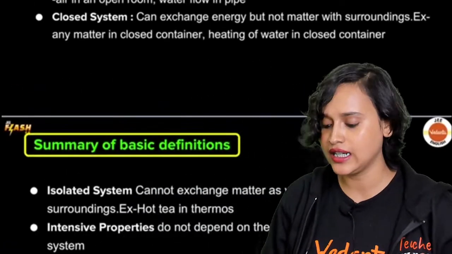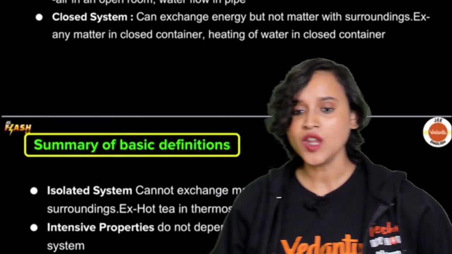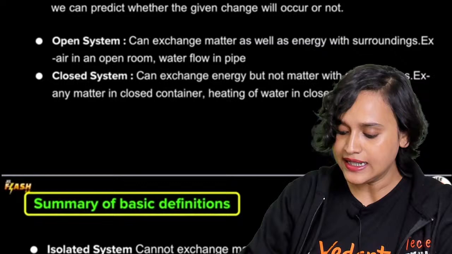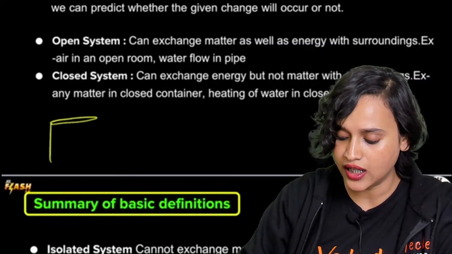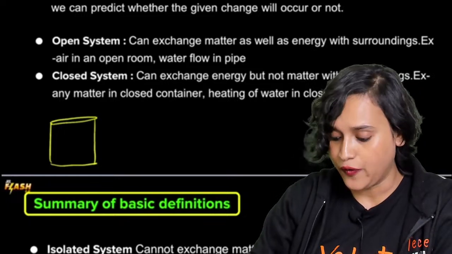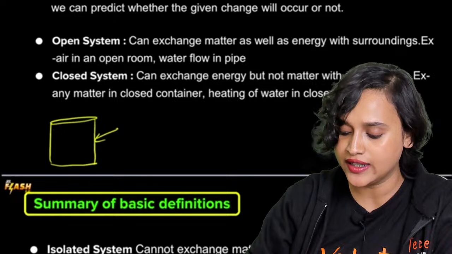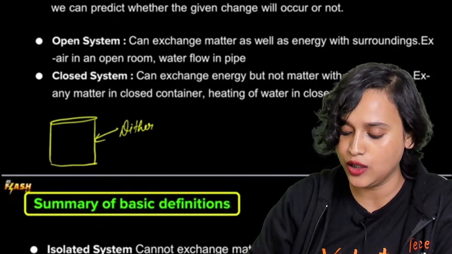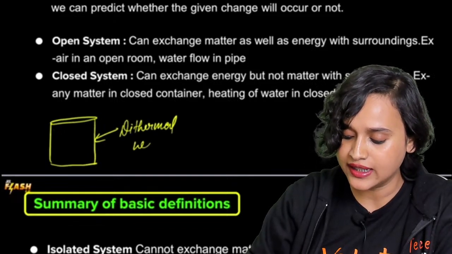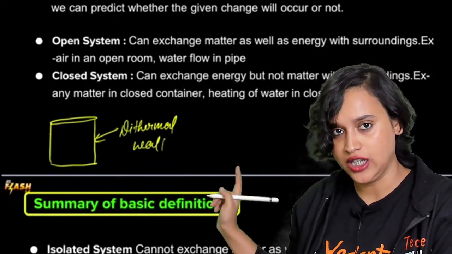Now let us say that I am drawing here a container. For the open and closed system, this particular wall is called a diathermal wall, and this permits exchange of energy and matter.